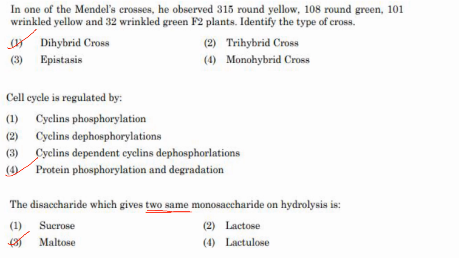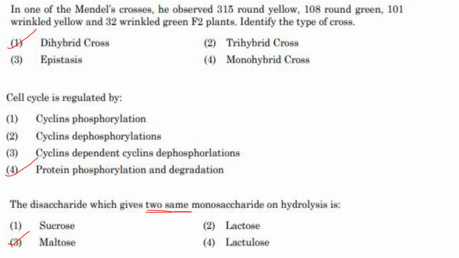The cell cycle is regulated by cyclin phosphorylation? Cyclins are not phosphorylated, nor are cyclins dephosphorylated. It is the cyclin dependent kinase enzymes that are phosphorylated, dephosphorylated and undergo either activation or inhibition.